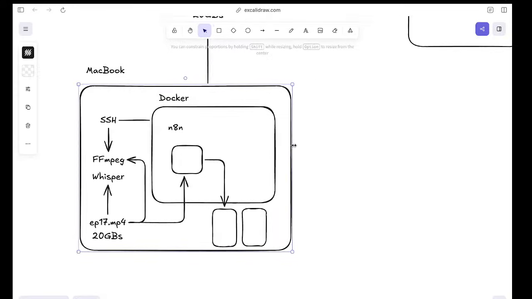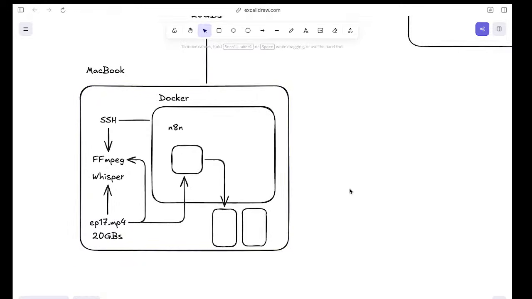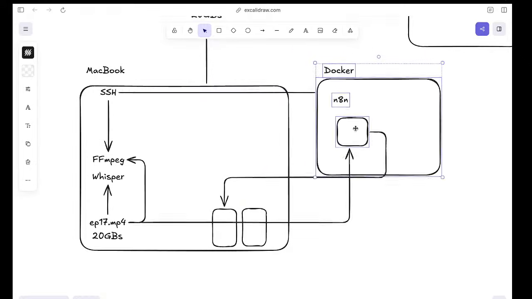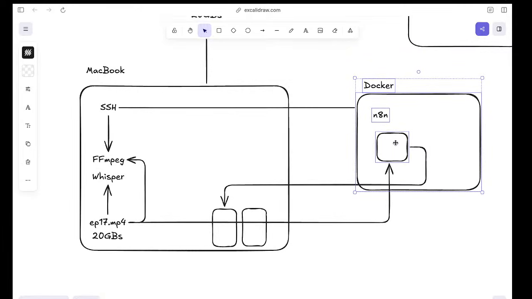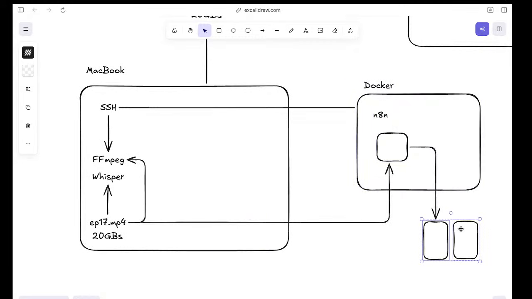We have a huge amount of data. This is a totally locally hosted system, and we run ffmpeg and Whisper locally, n8n locally as well. The reason we run n8n locally is for one reason: if we need to load files here. But we can also do this not locally. Perhaps we'll change our mind and do it outside. If we do it outside, the only thing that will change is that these files might end up on a cloud platform.